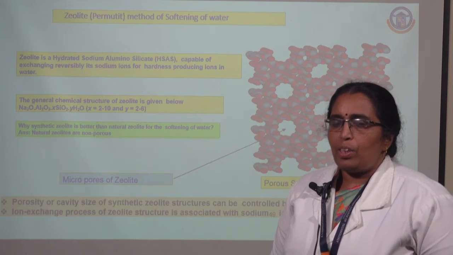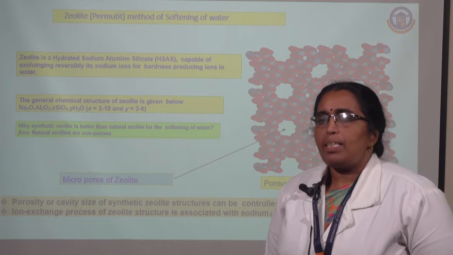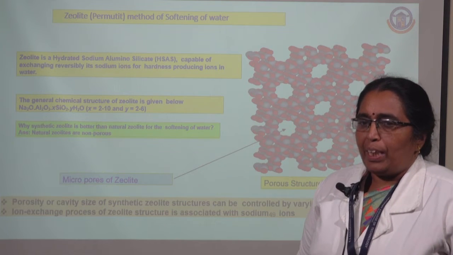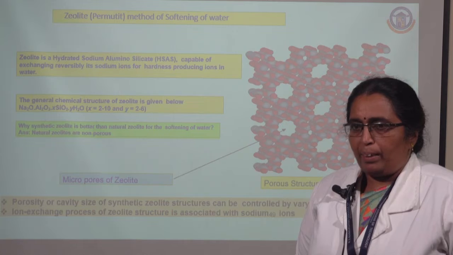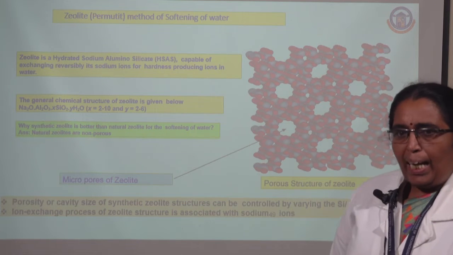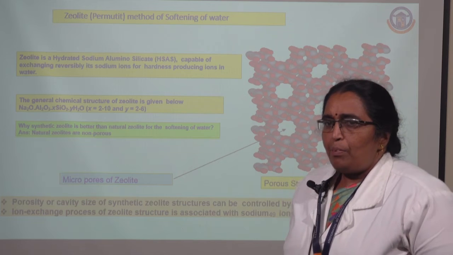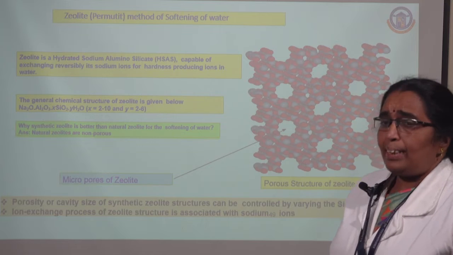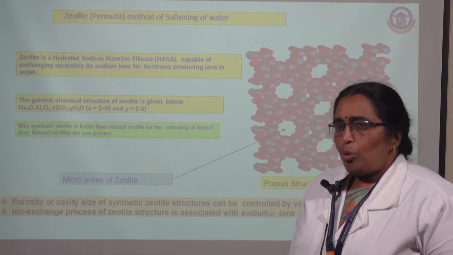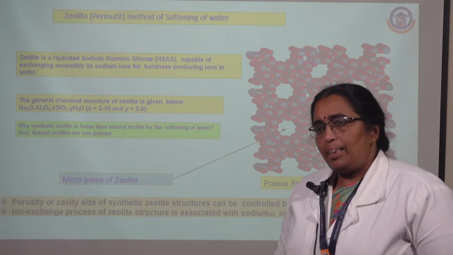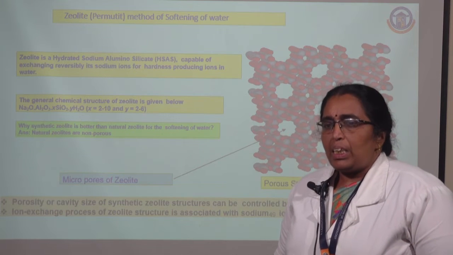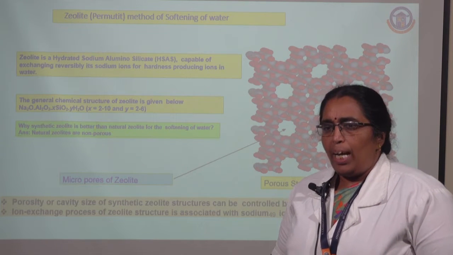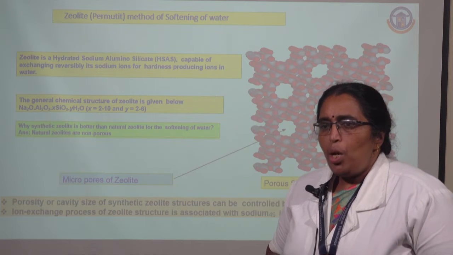There are so many methods available, but for industrial purposes we need a large amount of water. So we can go with some technical aspects pertaining to the ion exchange process. First we have to see the zeolite method. What is this zeolite? Zeolite is nothing but sodium aluminum silicate. It is naturally available, but it is non-porous in nature. When we synthesize the same zeolite in our laboratories, it will be porous in structure.